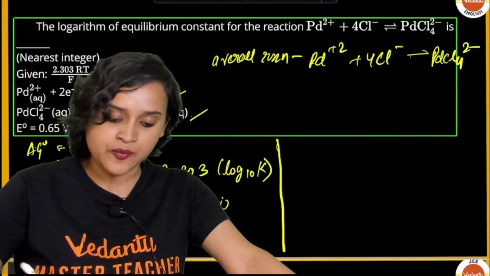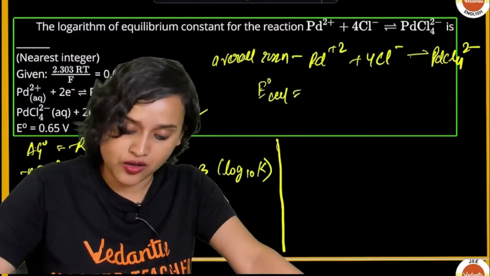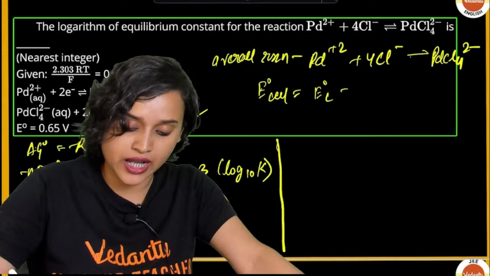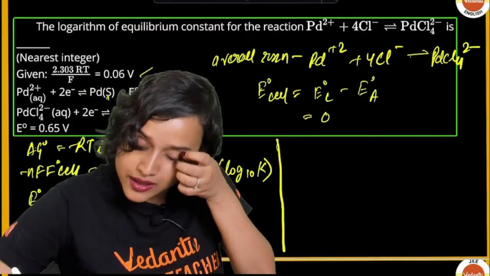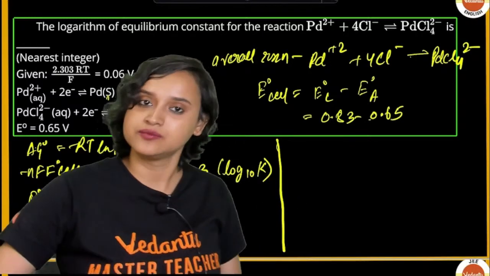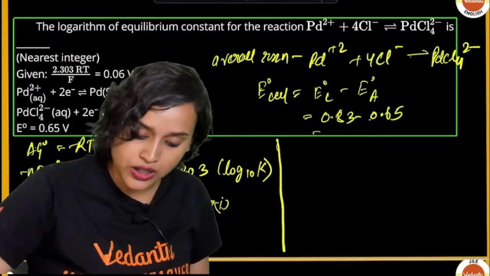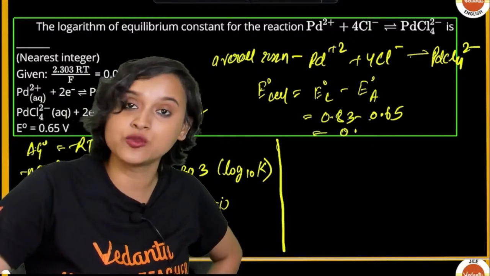Now from here we can find the E naught cell. E naught cell is equal to E naught cathode minus E naught anode. That means this is equal to 0.83 minus 0.65, which is 0.18.